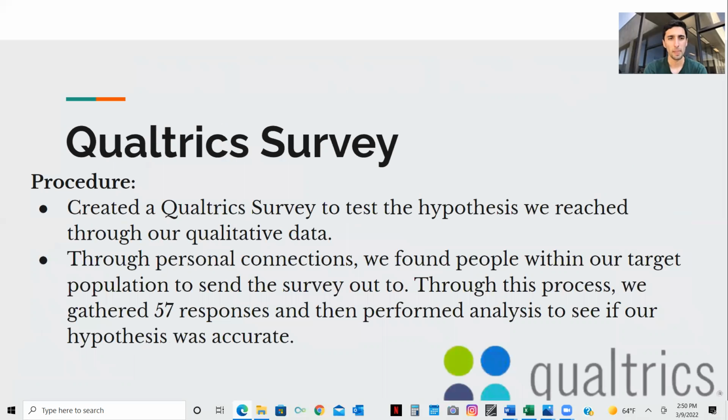Next slide. Qualtrics survey. So the procedure was we created a Qualtrics survey to test the hypotheses we reached through our qualitative data. Through personal connections, we found people within our target population to send the survey out to. Through this process, we gathered 57 responses and then performed an analysis to see if our hypothesis was accurate or not. Next slide.